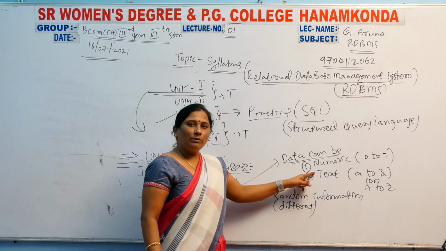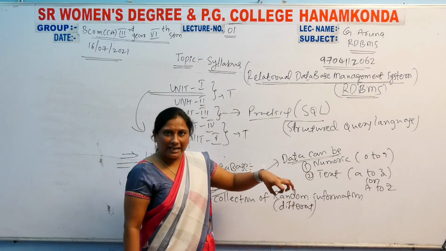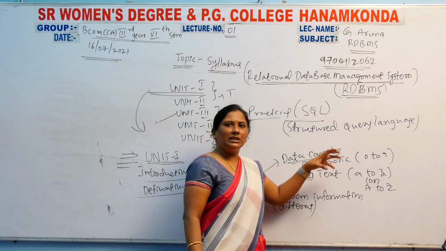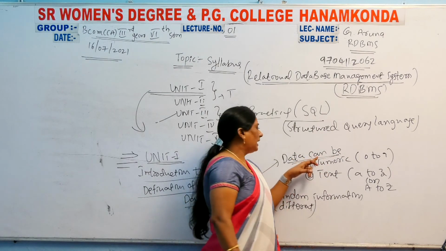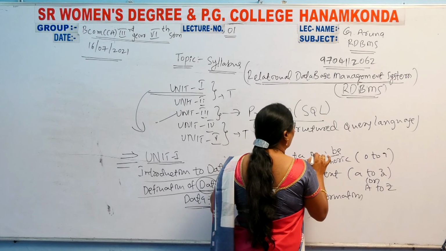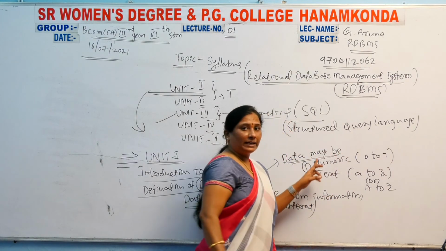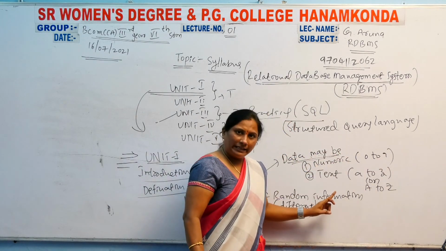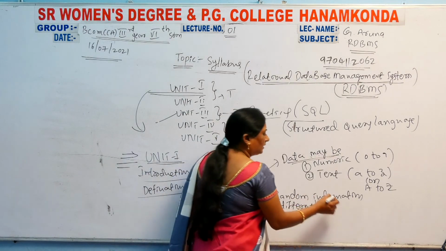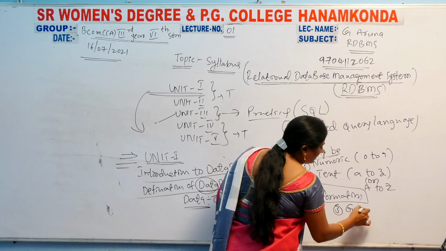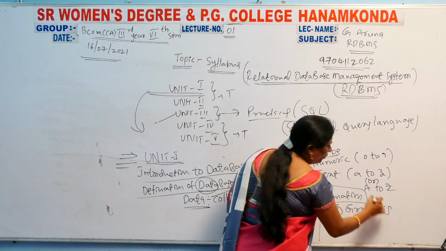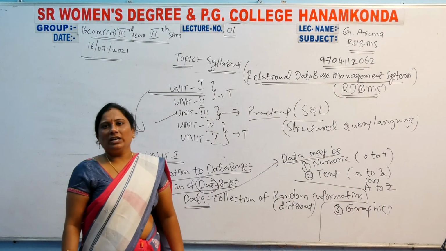So the data can be different or random. It may be numeric data, text data, and the third one is graphics.